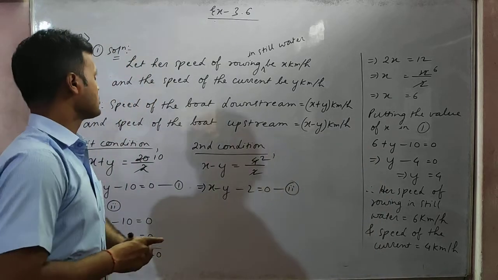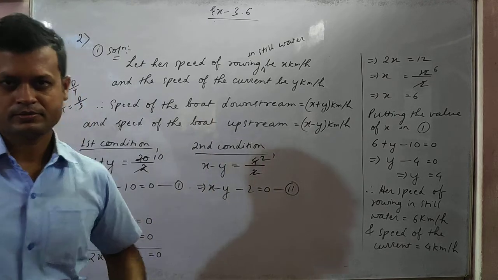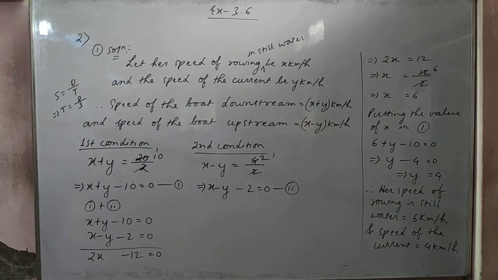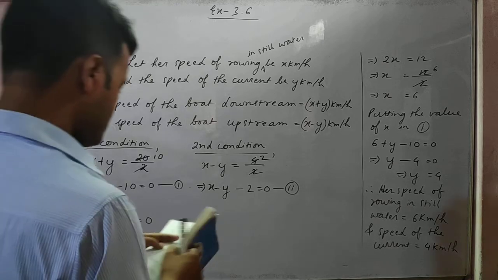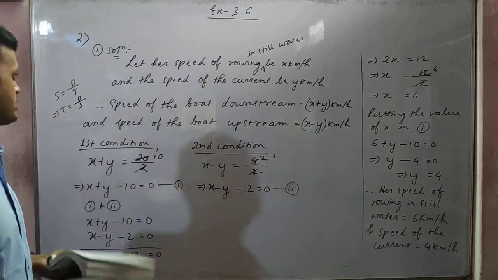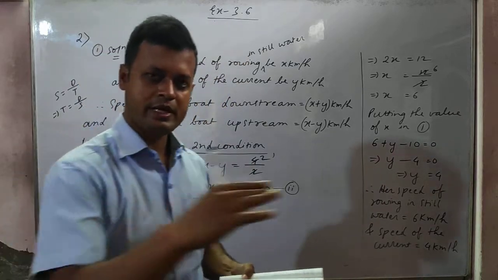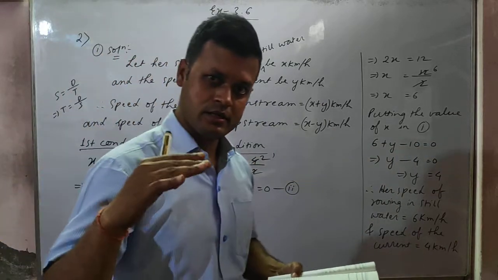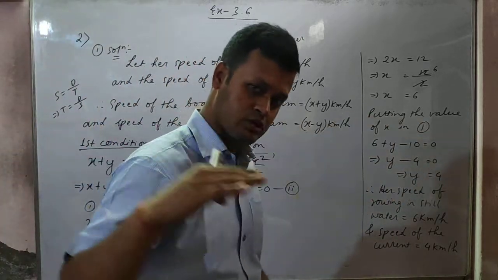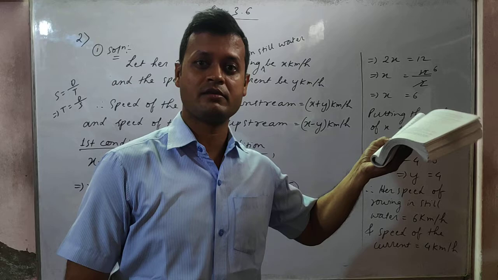Okay, students. So let us see this sum. So number 1. So students, Ritu can row downstream 20 km in 2 hours. Downstream means Ritu is flowing along with the river. That means Ritu is rowing the boat along with the river. That means if the river is flowing this way, Ritu is also rowing the boat this way only. So the boat is flowing along with the river. Then it is called downstream.